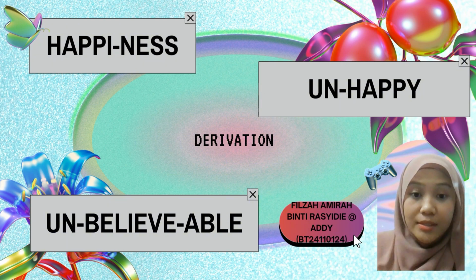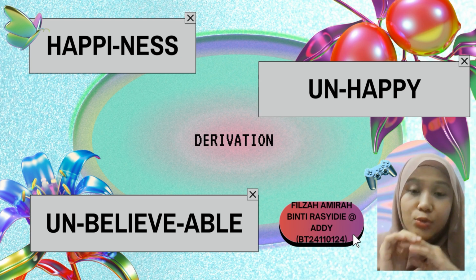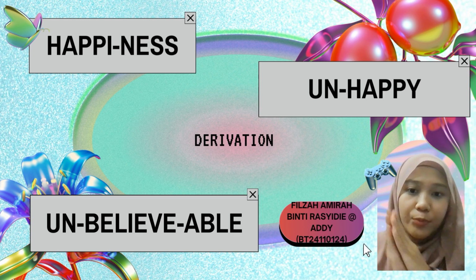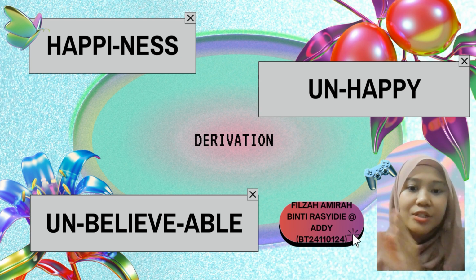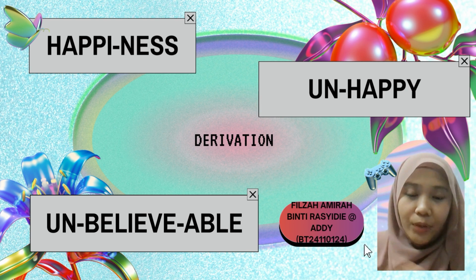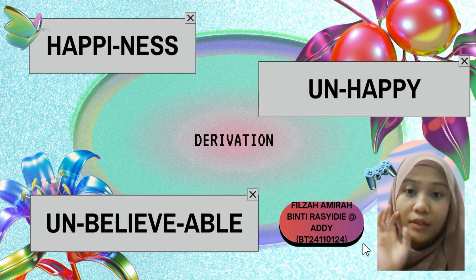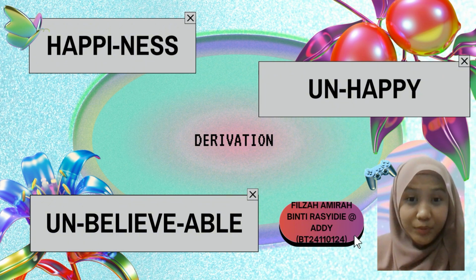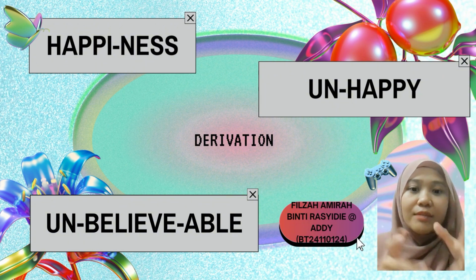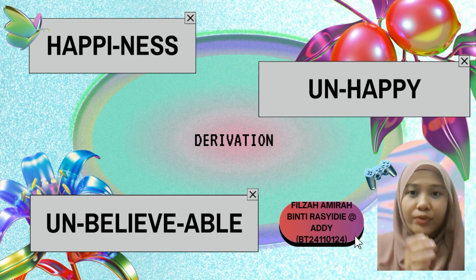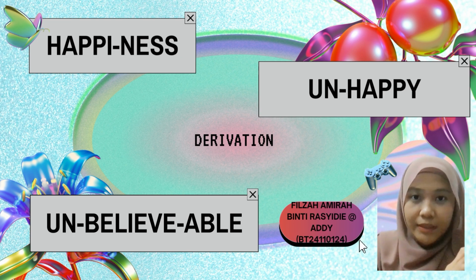It also applies the same with unhappy. So, un- is the prefix that refers to not. So, if you put unhappy, it means not happy. It's also the same as unbelievable. So, able means capable, and un- means not. If you put it together, it means not capable. So the word unbelievable means you're not believing it.